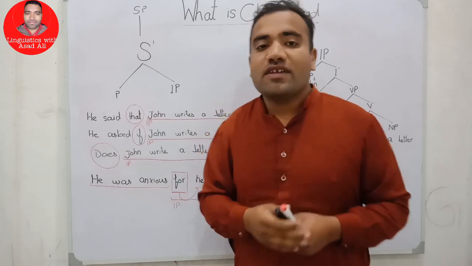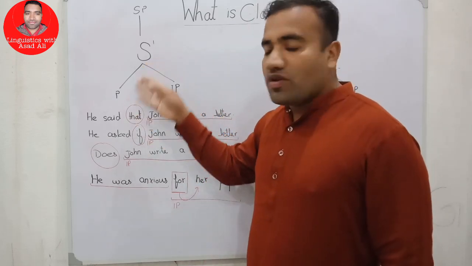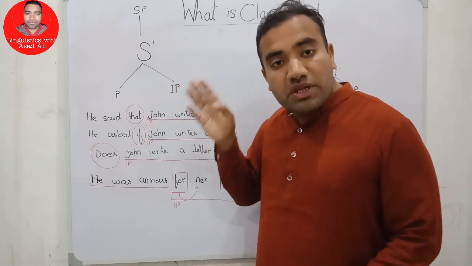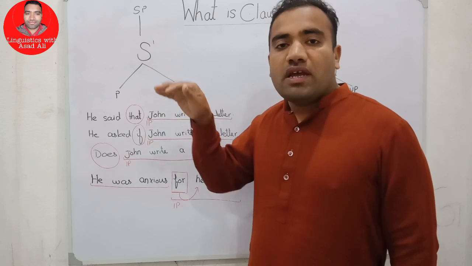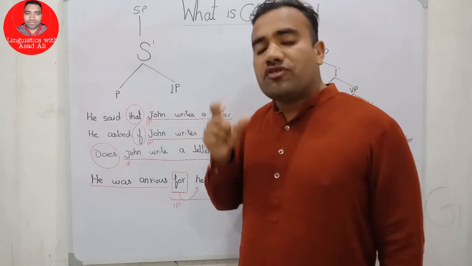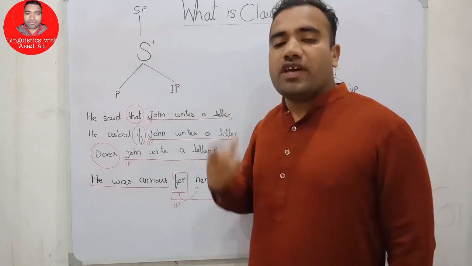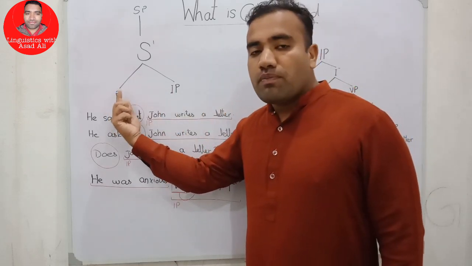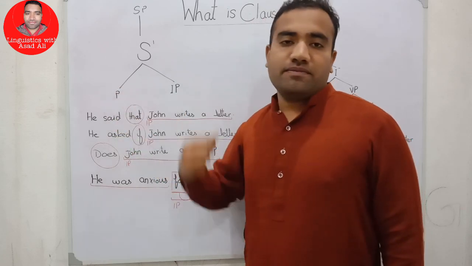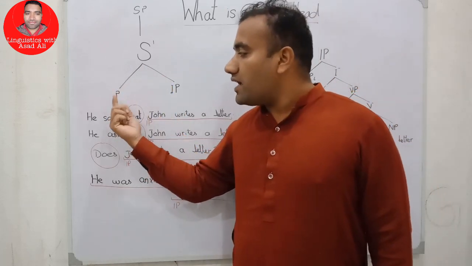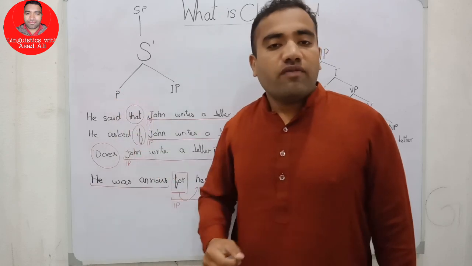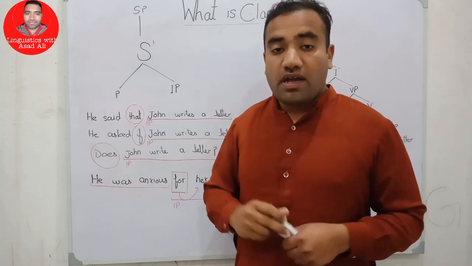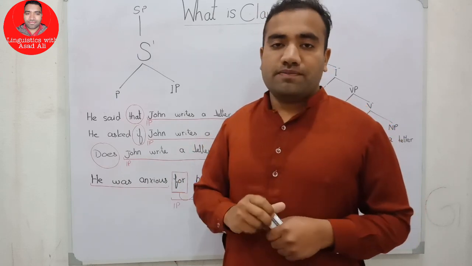Our theory says that every layer consists of three items: the minimal level, the intermediate level, and the maximum level. If we consider that the clausal head is S, it means this position must be filled by some head. If we don't put some head at this place, our theory will not be fulfilled and our principle will not be fulfilled, and that will not be our model.